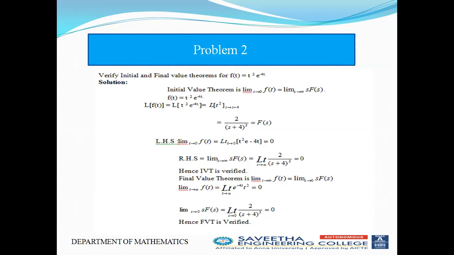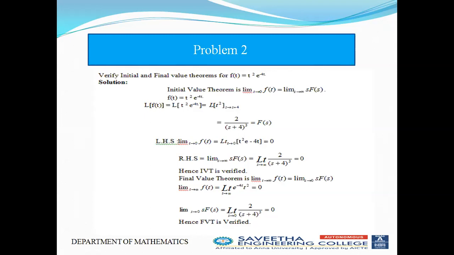Therefore, to find L of f(t), we find the Laplace transform of t square, and then we replace s by s plus 4 because of e power minus 4t. L of t square is 2 by s cube, and instead of s we replace it by s plus 4. Therefore I get 2 divided by (s plus 4) the whole cube.